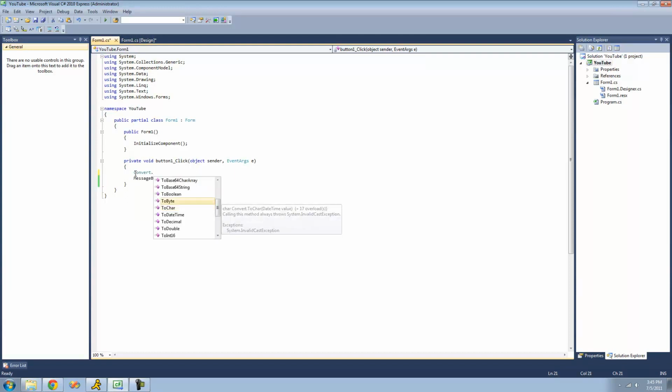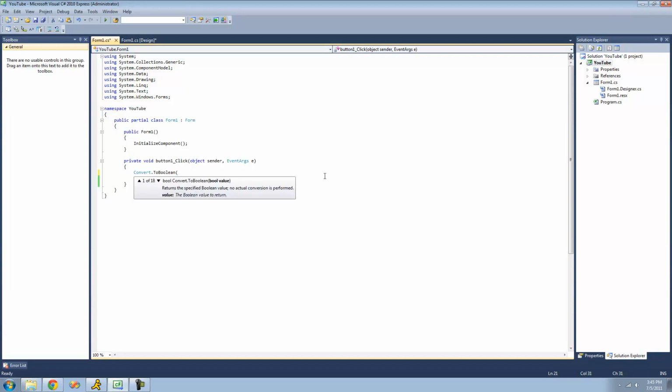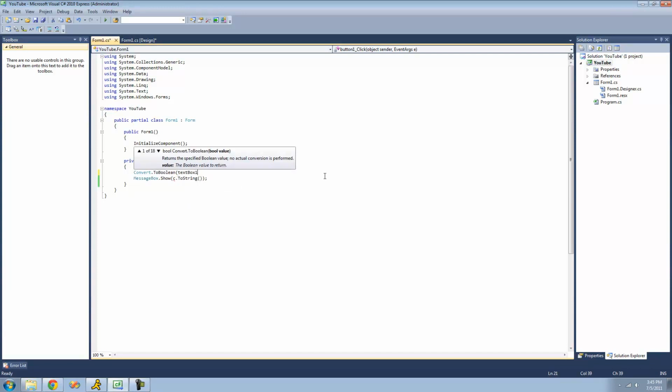There's other methods as well. There's toBoolean, where you can just convert it into a Boolean. And some of these you may say you're probably never going to use them, like this toBoolean, but you'd be surprised. I thought I would never use this toBoolean, but I ended up using it like a few weeks back. So anyways, we just convert textbox1's text into a Boolean, set equal to that, and display it in the message box.